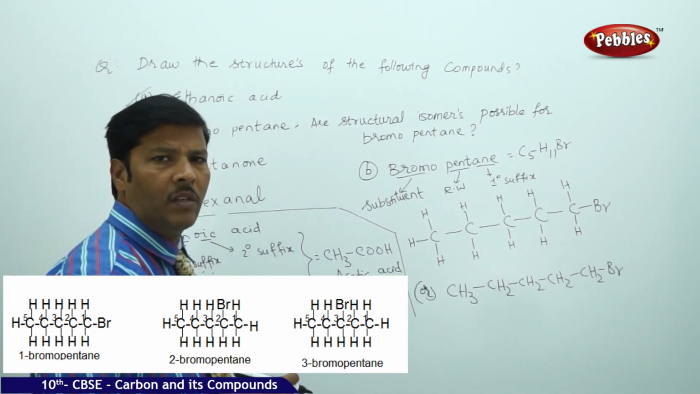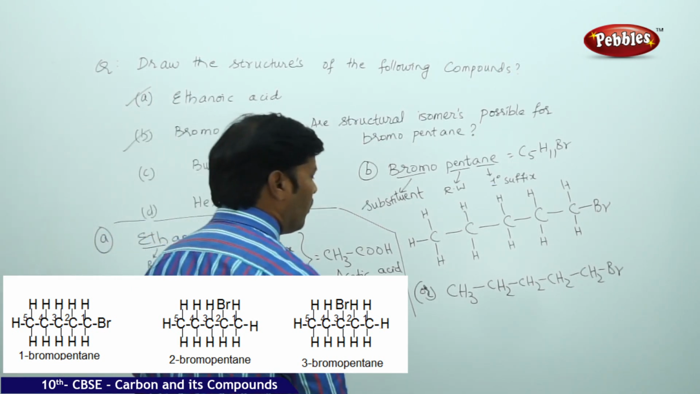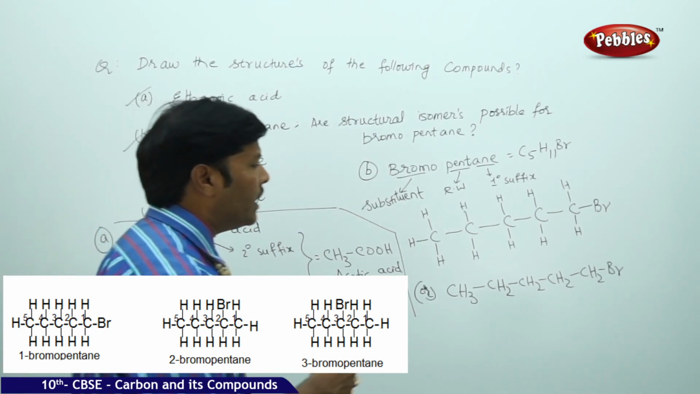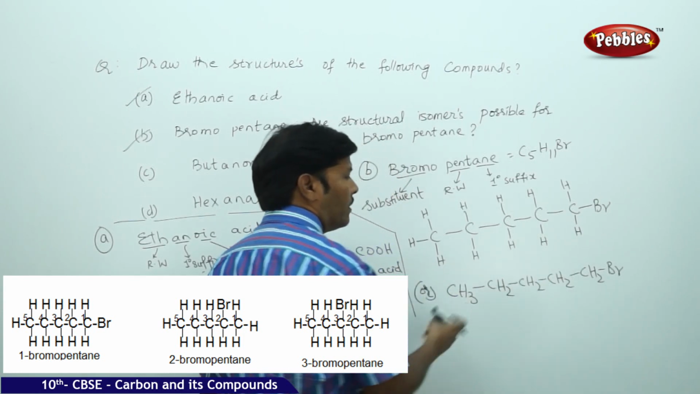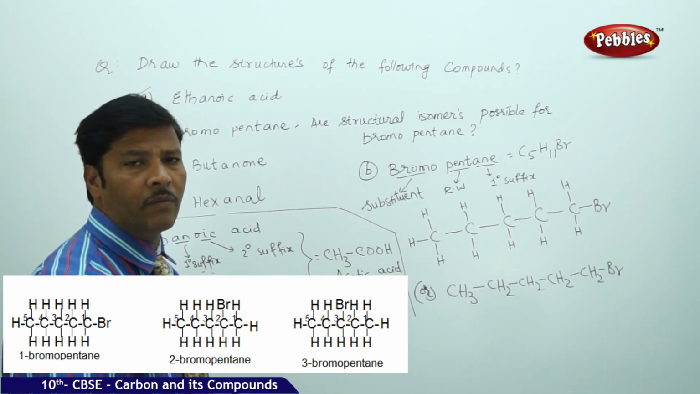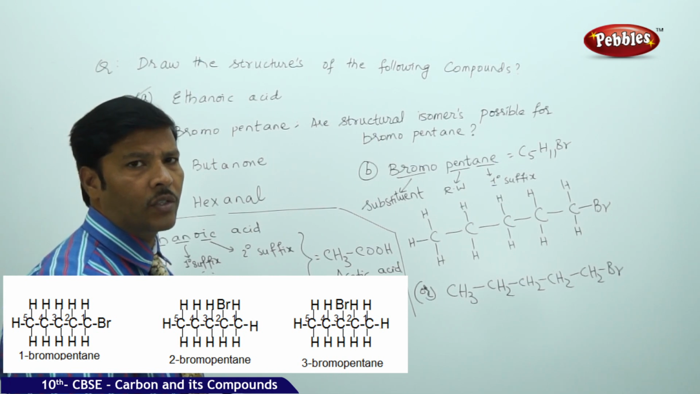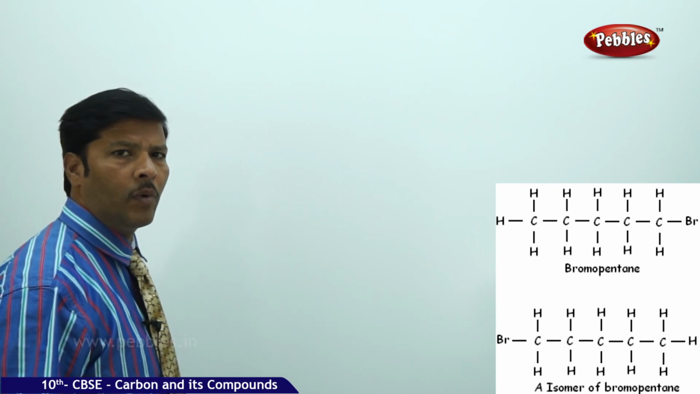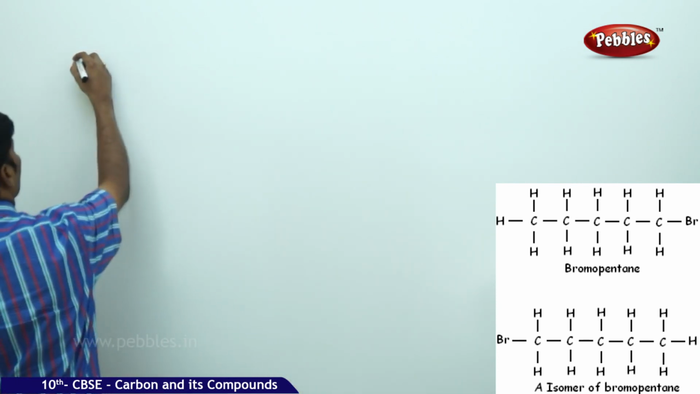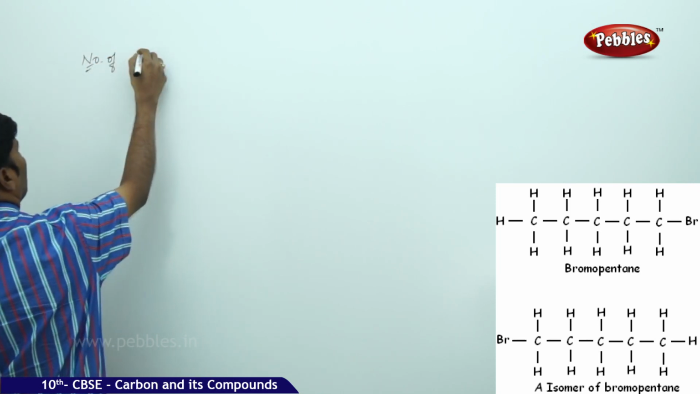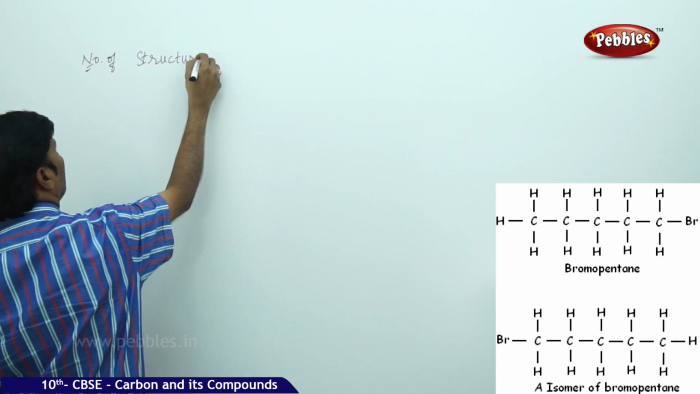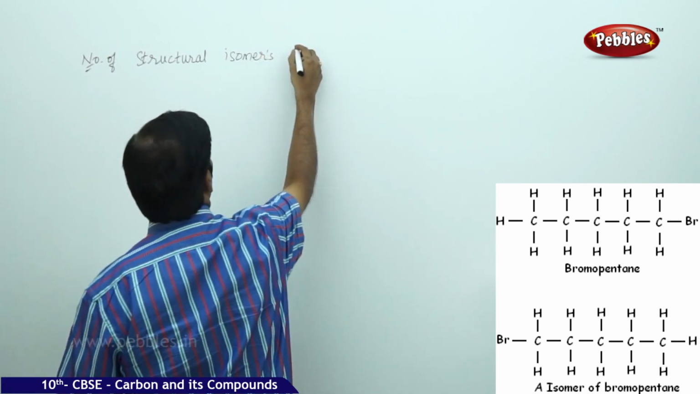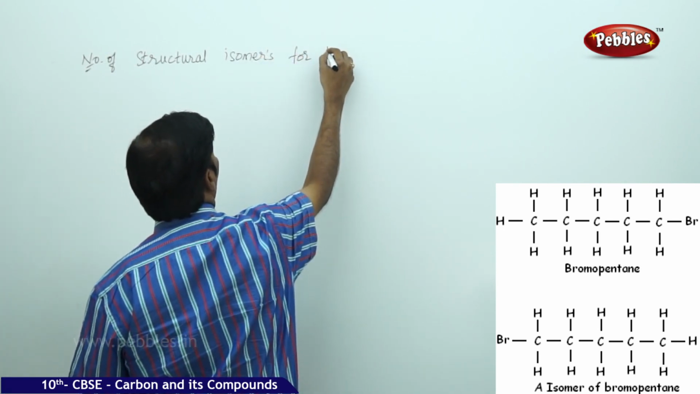Yes, definitely structural isomers are possible for bromopentane. If you want to identify the structural isomers for bromopentane, we need to readjust the substituent, and we should also convert the straight chain of the bromopentane to a branched chain. Then we can find out the number of isomeric structures of the bromopentane molecule. So, the number of structural isomers possible for bromopentane.